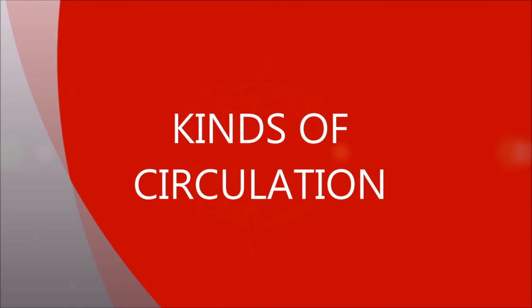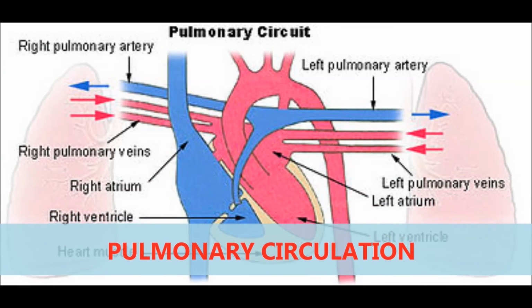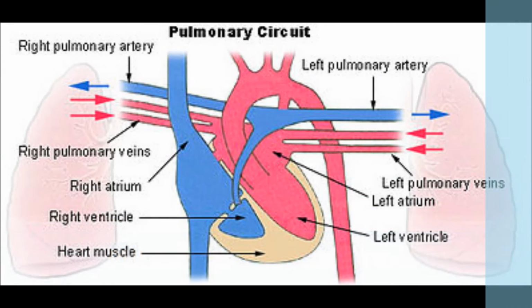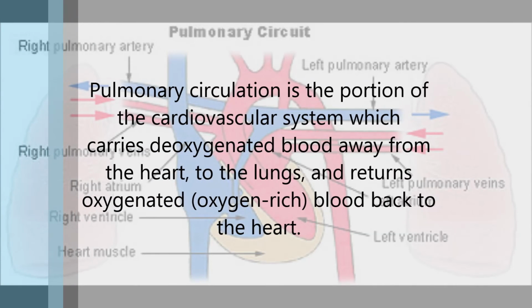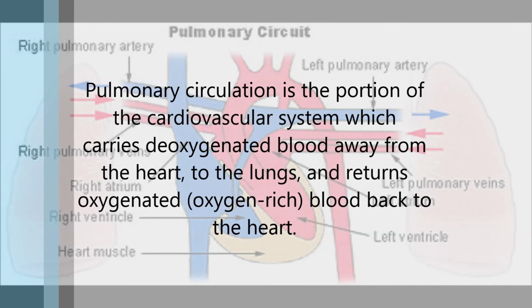Let's proceed to the kinds of circulation. First is the pulmonary circulation. Pulmonary circulation is the portion of the cardiovascular system which carries the oxygenated blood away from the heart to the lungs and returns oxygenated blood back to the heart.